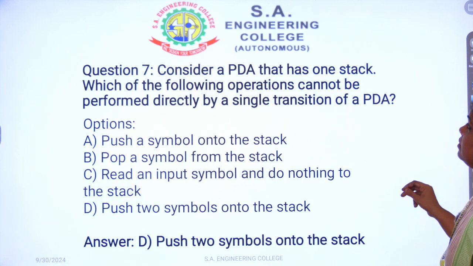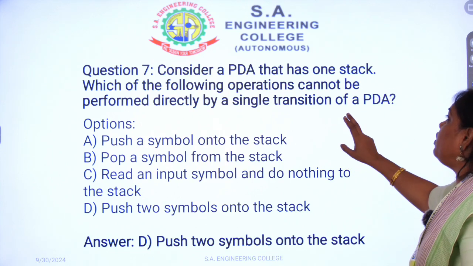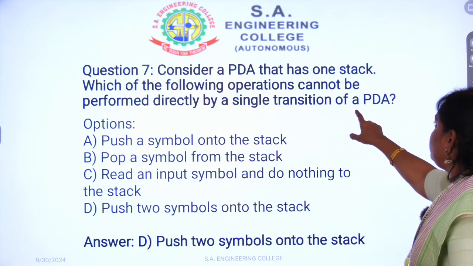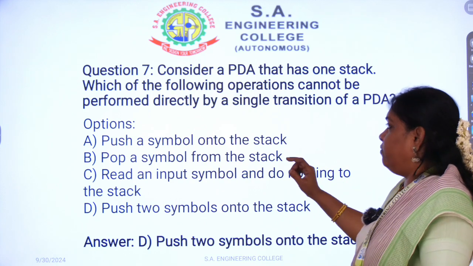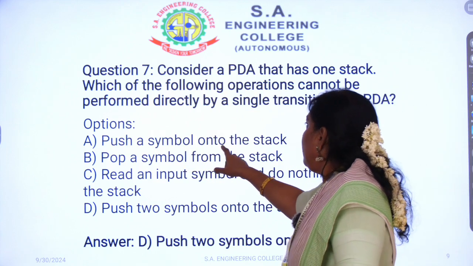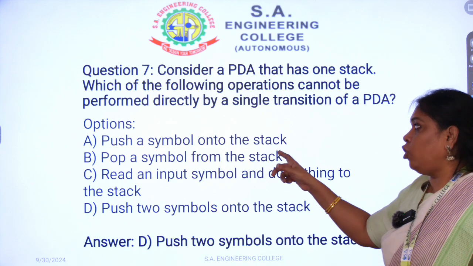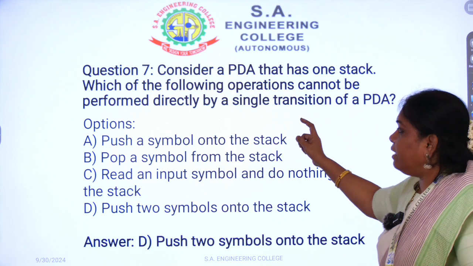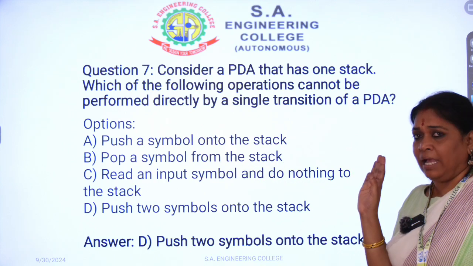Next is, consider a PDA that has one stack. Which of the following operations cannot be performed directly by a single transition of a pushdown automaton? Option A: from the input, push a symbol onto the stack. Either we can perform a push operation or a pop operation, so this is possible here. Then coming to B, pop a symbol from the stack. So this is also an operation.